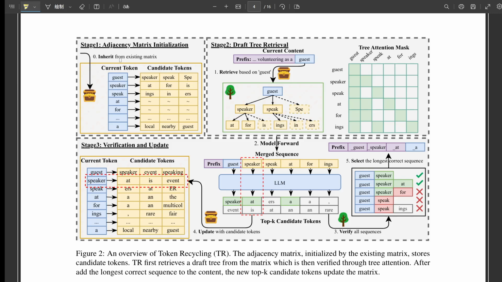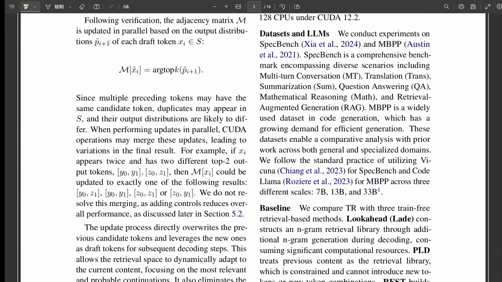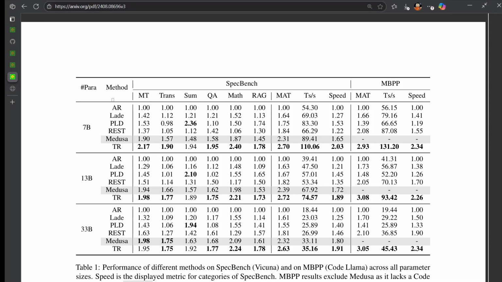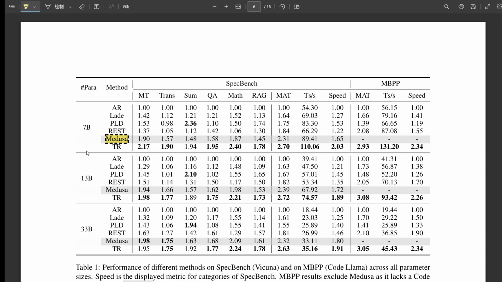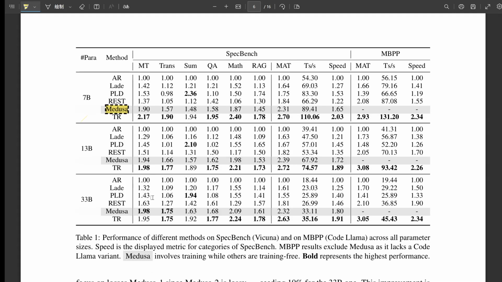Does it work well on different kinds of tasks? Seems to generalize really well. They tested it on conversations, translation, Q&A, math, RAG, and code. It showed strong performance everywhere. It's particularly good where there's repetition, like code. Makes sense. Local patterns would be common there. Right. And unlike static methods like REST, because its matrix updates dynamically, it's good at tasks that need genuinely new token sequences, like translation. Broadly applicable, handles novelty.